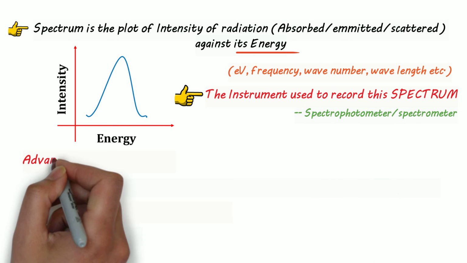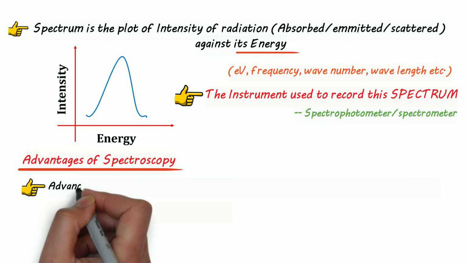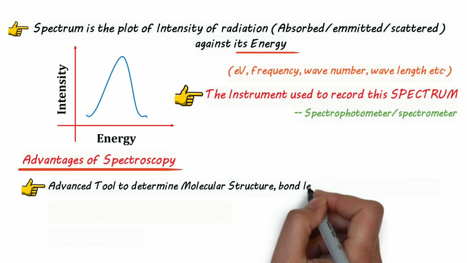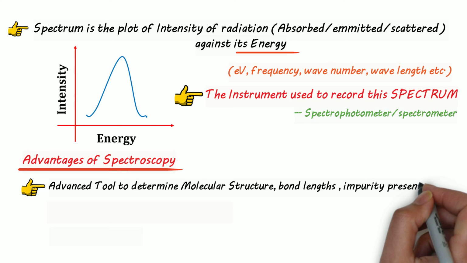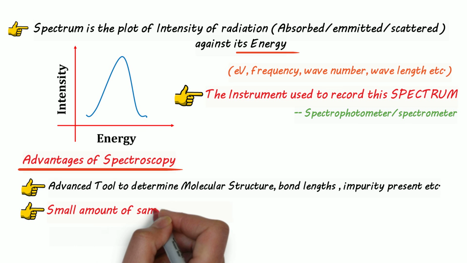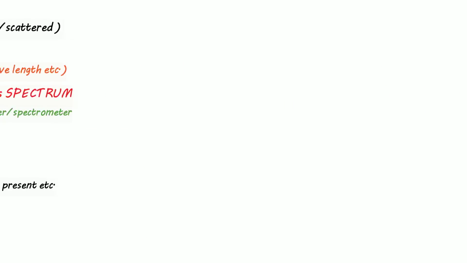Now, what are the advantages of spectroscopy? Spectroscopy is an advanced tool through which we can determine molecular structure, meaning the structure of a molecule, bond lengths, impurities present in that molecule, etc. A small amount of sample is required to analyze that particular system. And this technique is not time consuming in contrast to ordinary chemical tests. This was all about the introduction to spectroscopy.